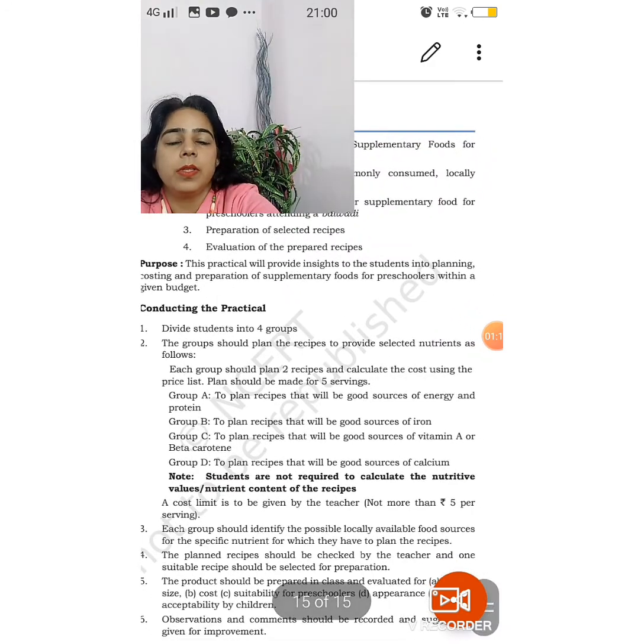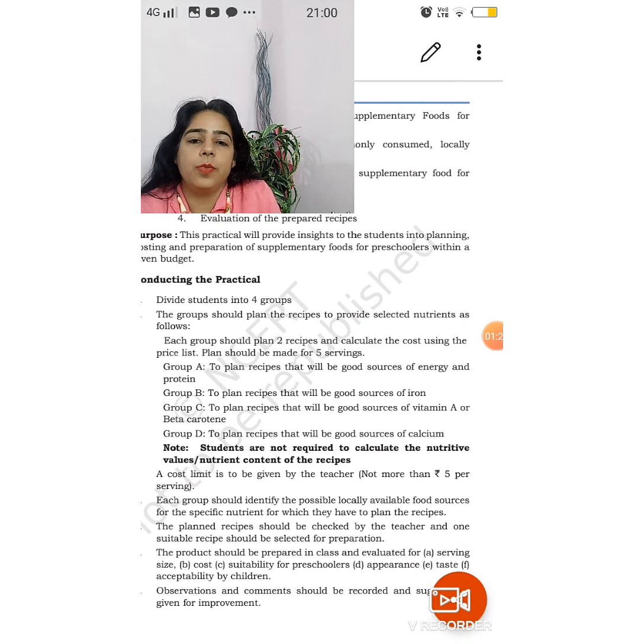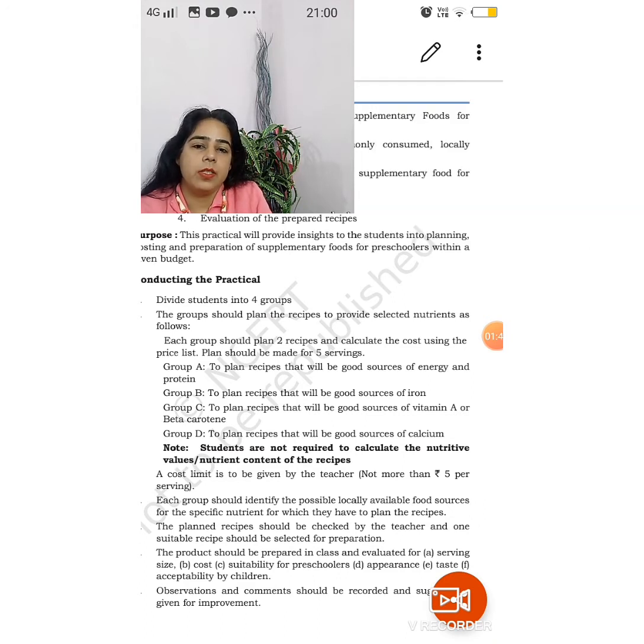group. There are 4 groups given: group A, group B, group C and group D. But as you all are at home right now, the groups cannot be made, so things have to be done individually. You have to plan and prepare the recipes at home, but obviously you are in contact with your teachers, so you have to discuss with your teacher what group she is giving to you.